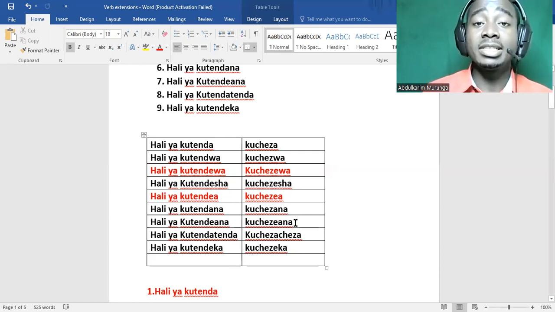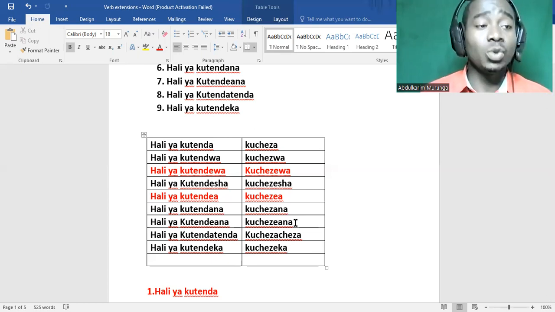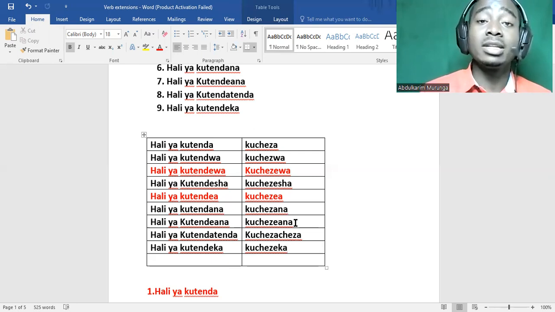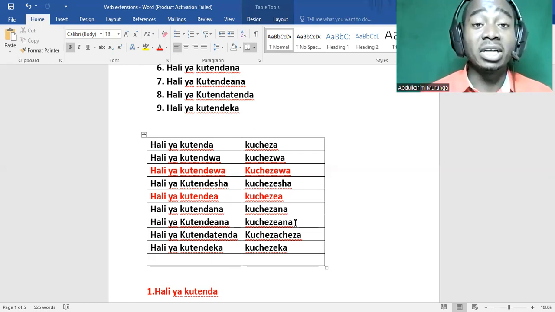Okay, mpira unachezeka. The ball is playable. You can play it when you want to play. It doesn't have a puncture. It's not heavy. It's not very light. It's normal. It can be played.